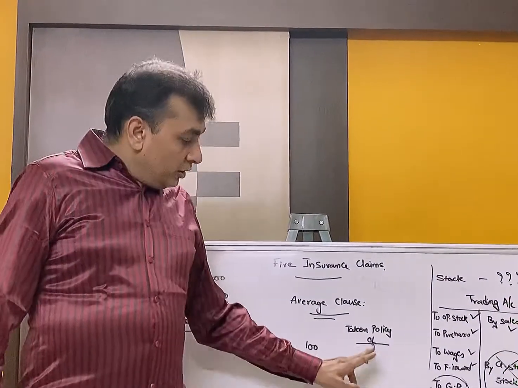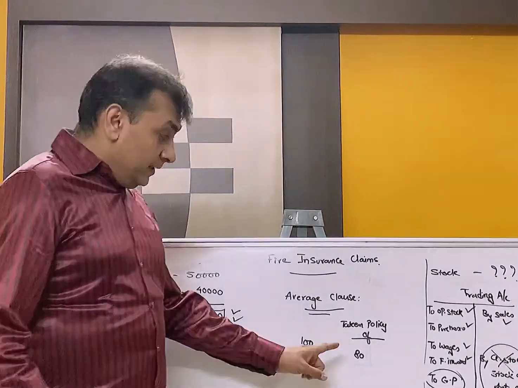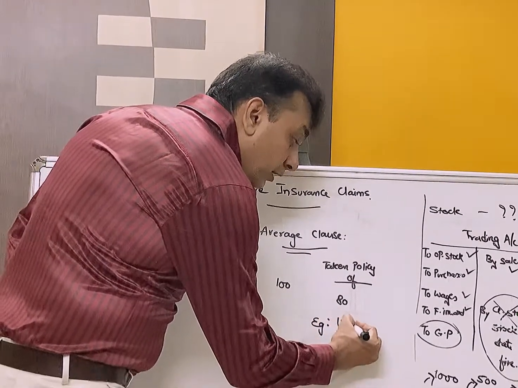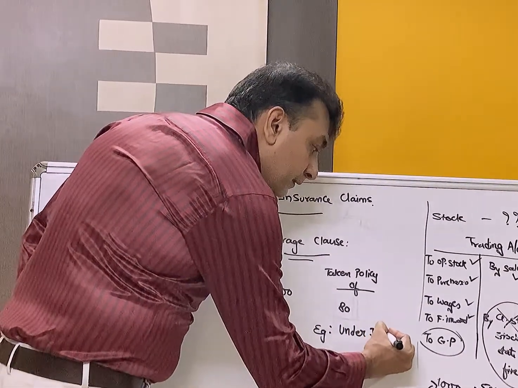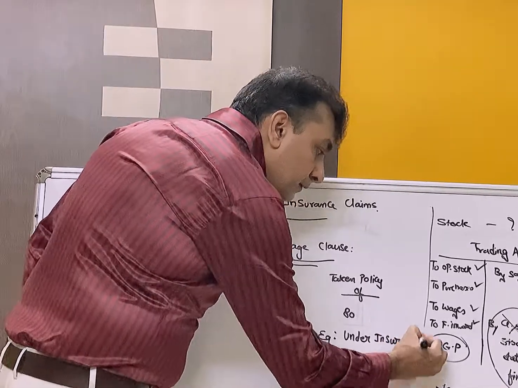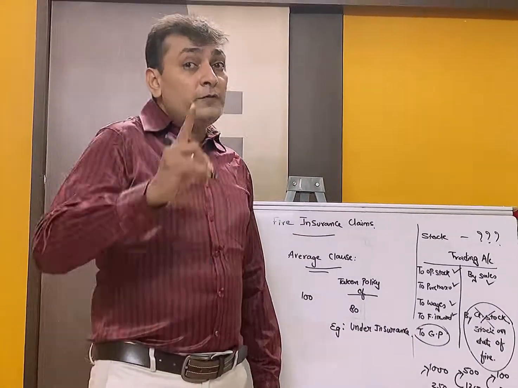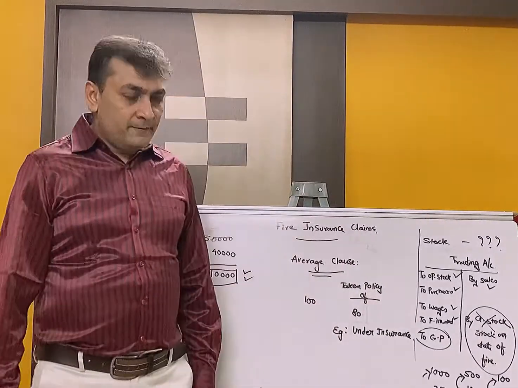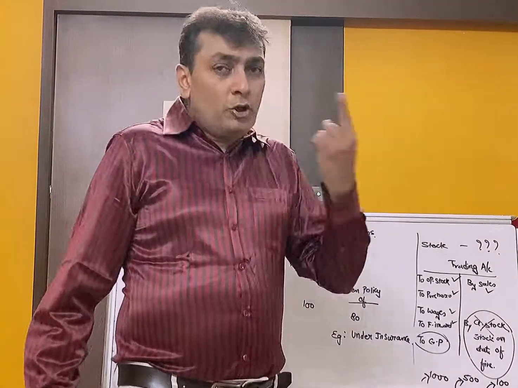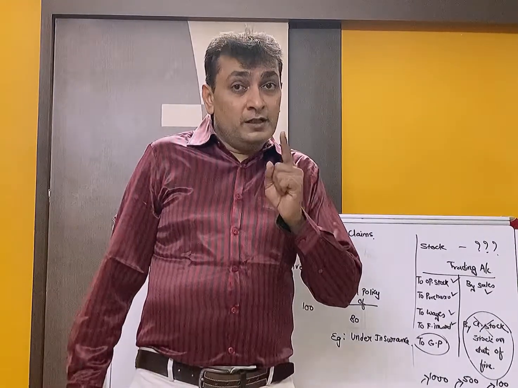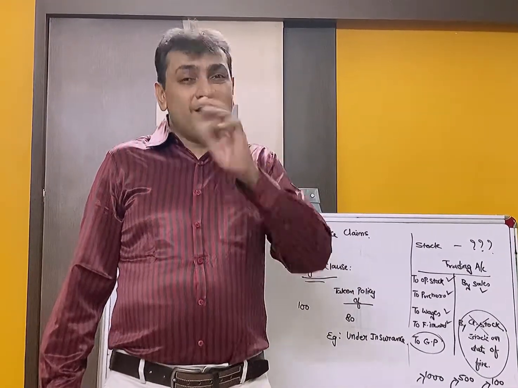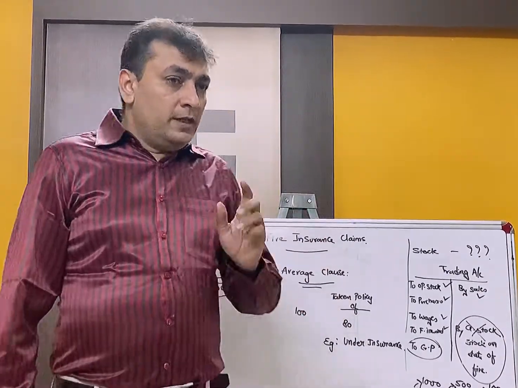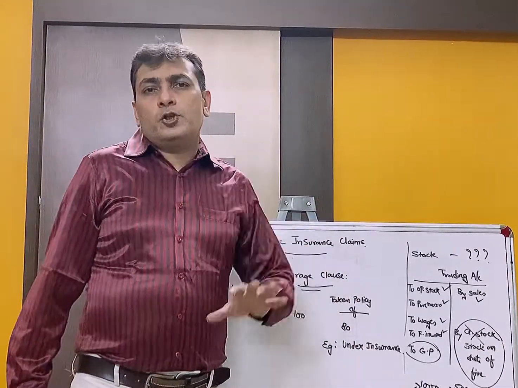Even though there is a stock of 100, I will take an insurance policy of only 80. Fine. This is an example of under insurance. Insurance company says if you have underinsured yourself, if insurance is taken of a lesser amount, then it is under insurance.